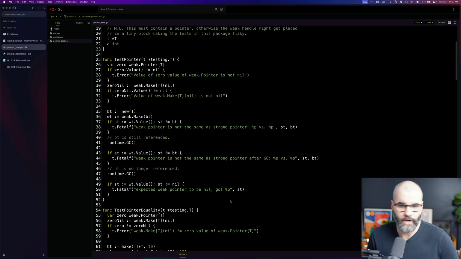It's very useful for caching. If you have big objects that you want to cache and then eventually empty, that would be something very useful to use weak pointers for.